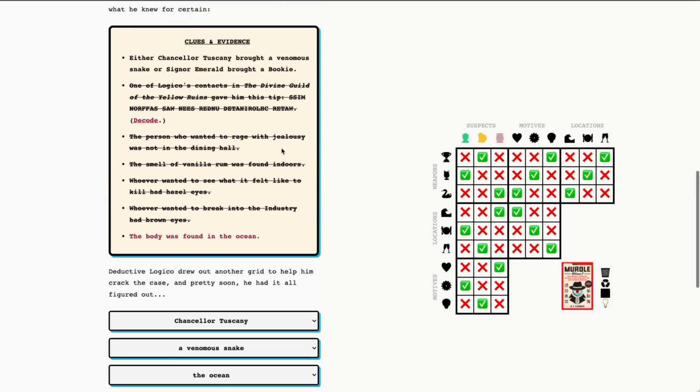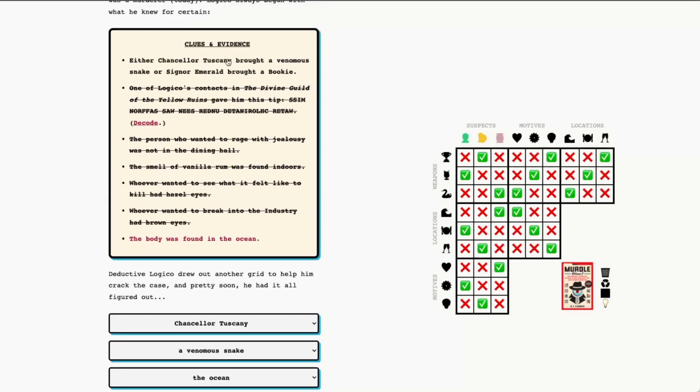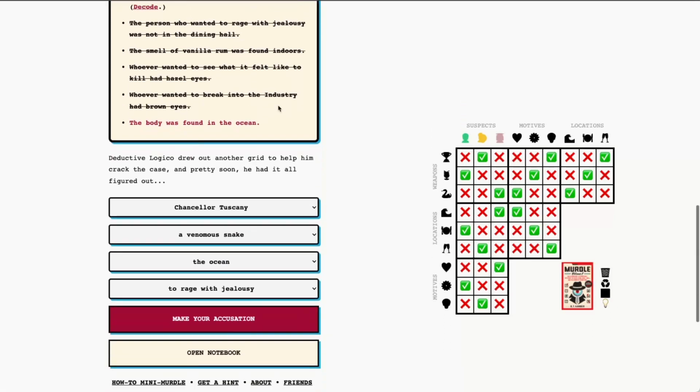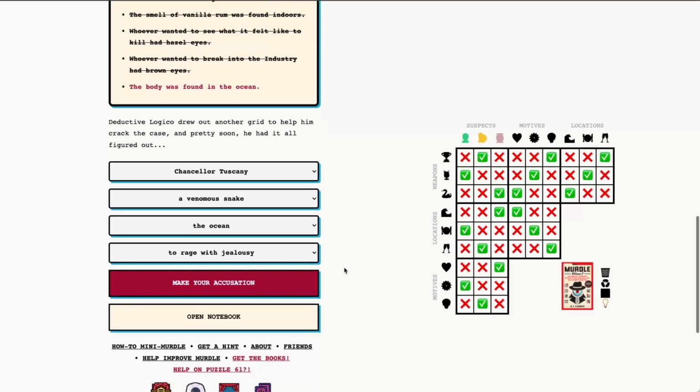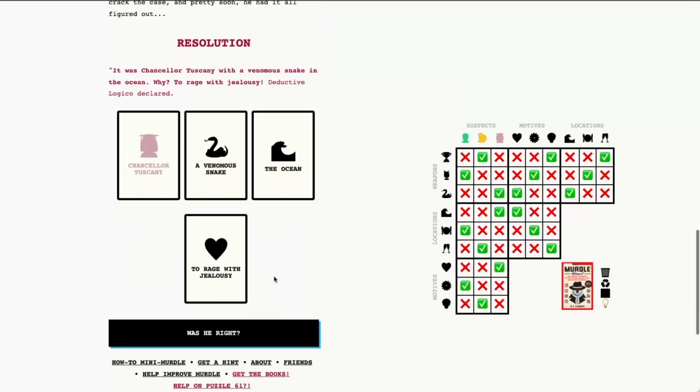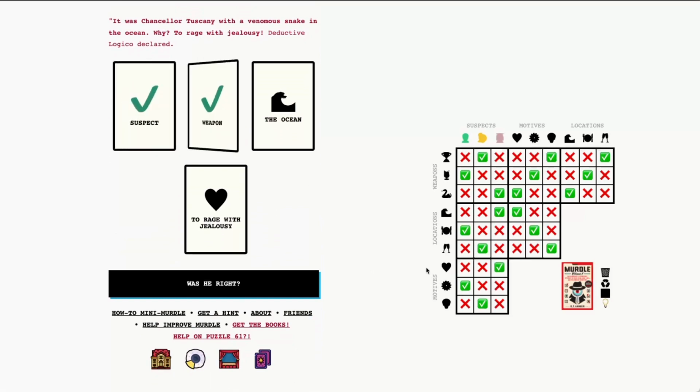Awesome. So this is a great example for why I typically recommend saving these clues for last. We had a lot more information, so we knew that Signor Emerald could not have brought the bookie, which meant that Chancellor Tuscany had to have been the one to bring the venomous snake, and that was what gave us the solve ultimately. So the body was found in the ocean. We have the ocean, and that is Chancellor Tuscany with the venomous snake, and the motive was to rage with jealousy. So let's go ahead and make our accusation and see if we were right.